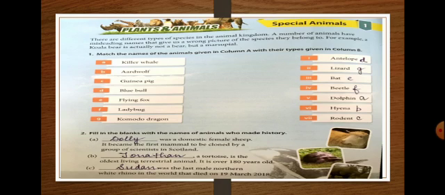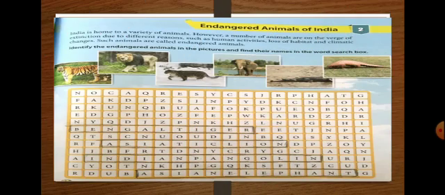Now moving towards chapter 2. This is endangered animals of India. What does this word endangered refer to? An endangered species is a species that is very likely to become extinct in the near future, either worldwide or in a particular country. They are regarded as endangered species.